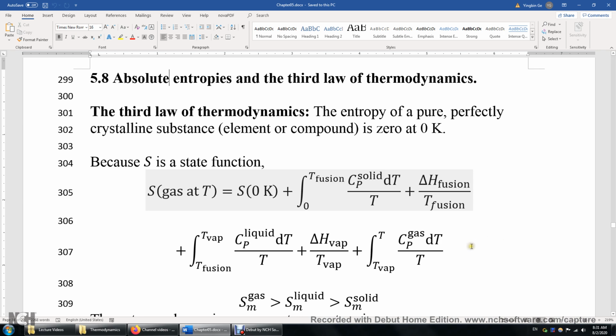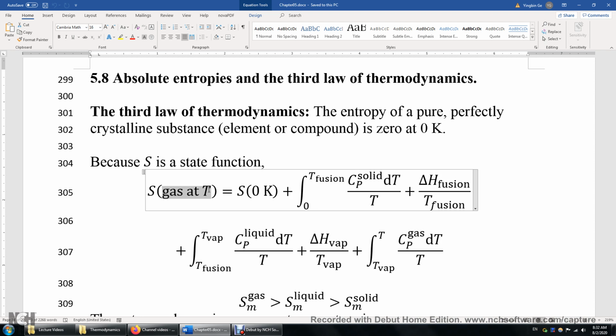Given this information, and also given the heat capacity of oxygen solid, oxygen liquid, and oxygen gas, and also given the enthalpy of fusion and enthalpy of vaporization of oxygen, we will be able to calculate the entropy of oxygen gas at any temperature, for example, the room temperature. How do we do that?